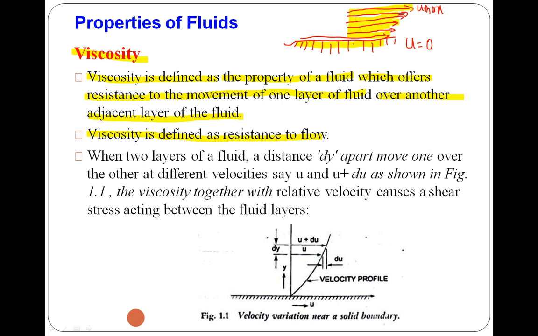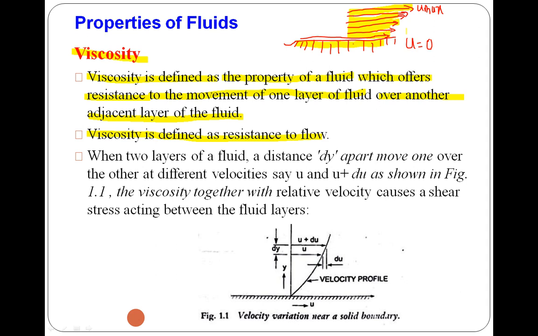As the velocity of the lower layer is less than that of the higher layer, the lower layer will create resistance to the upper layer. Then the next layer will create resistance to its upper layer, so that resistance is passed on. That property of fluid is called viscosity.